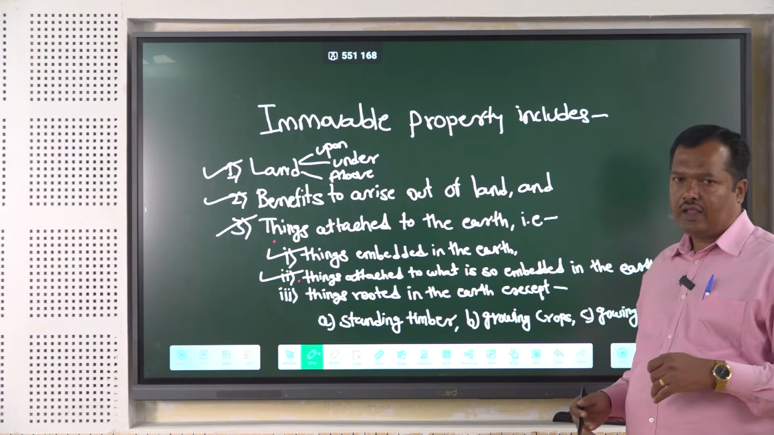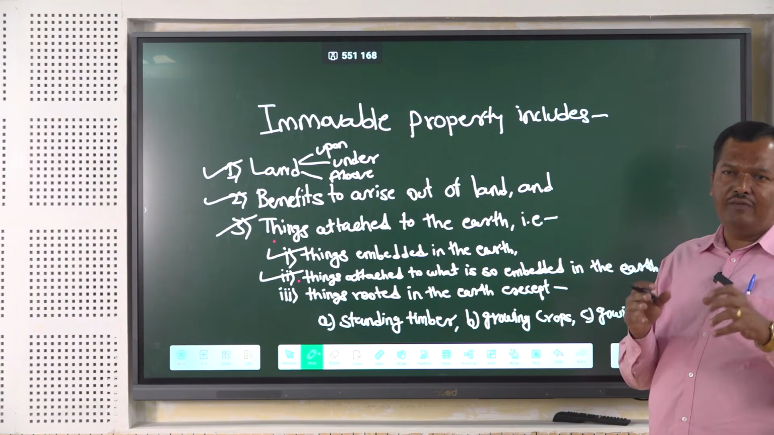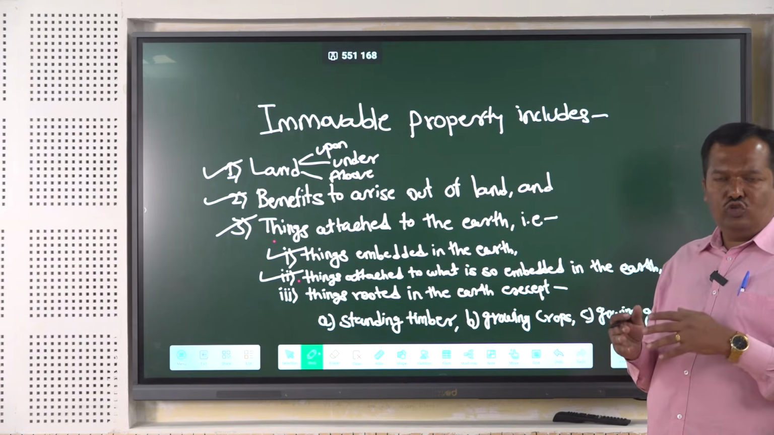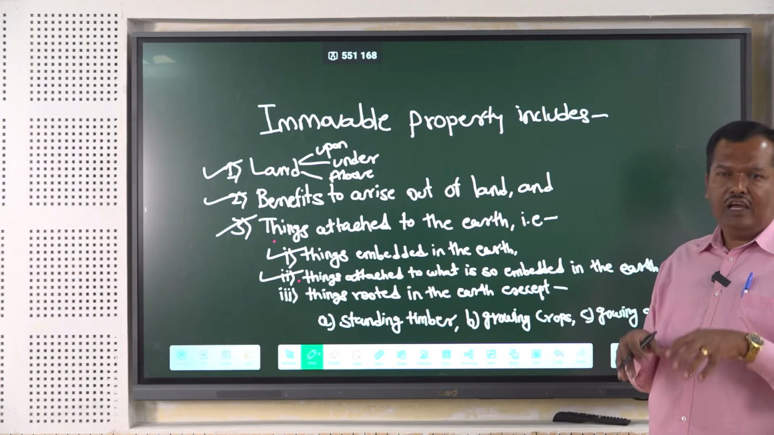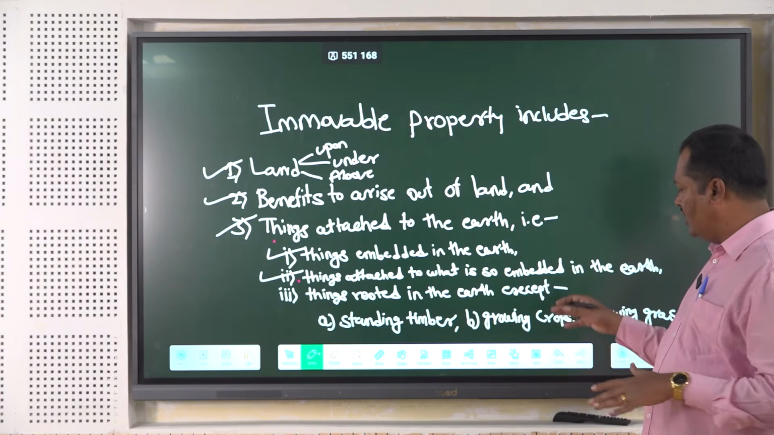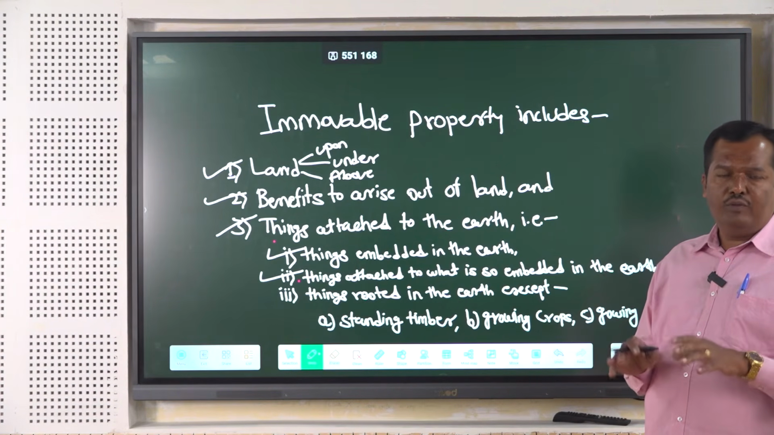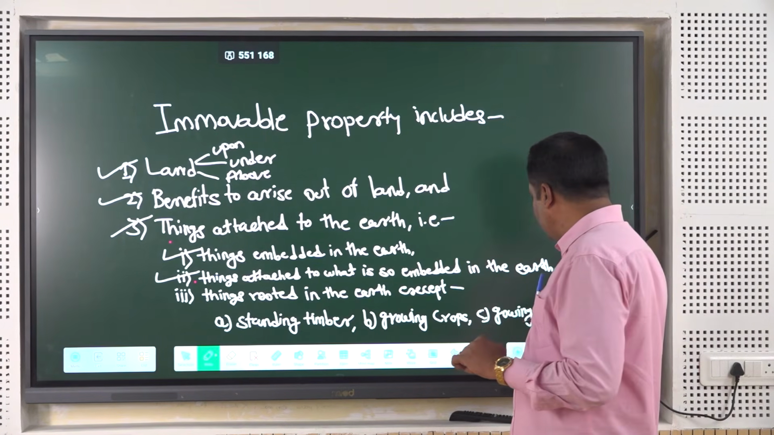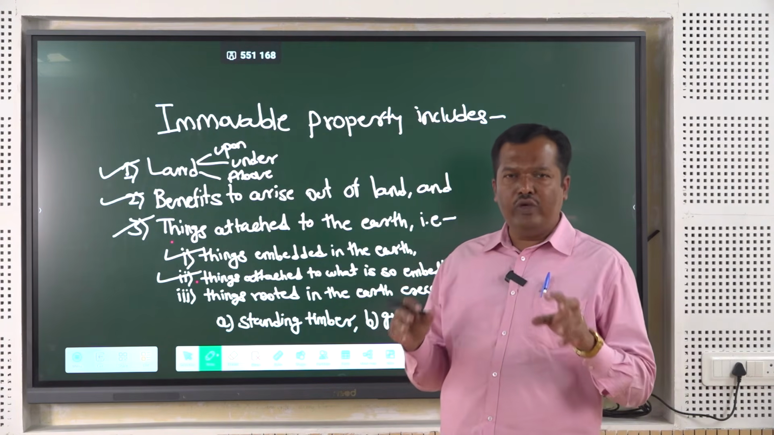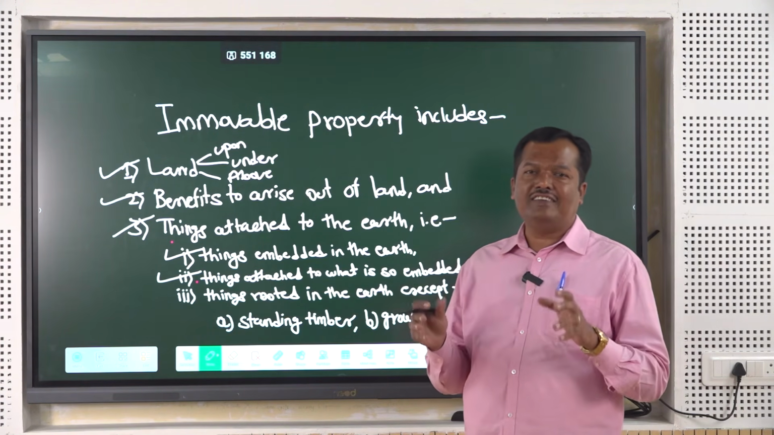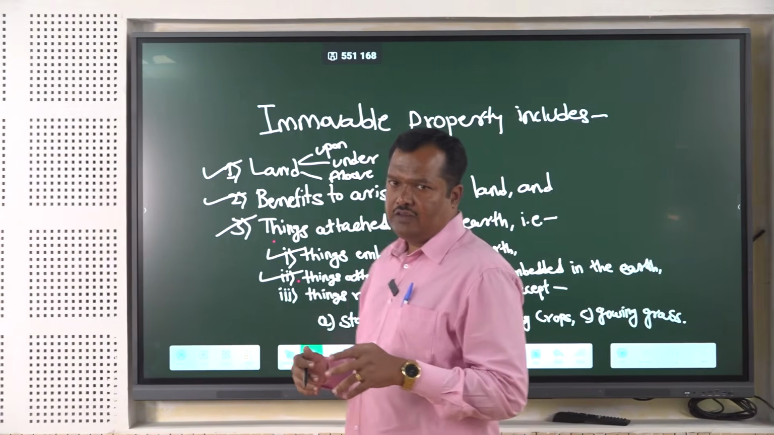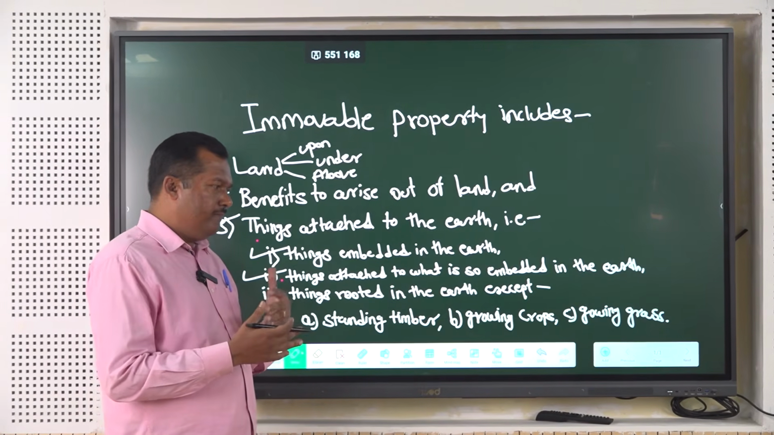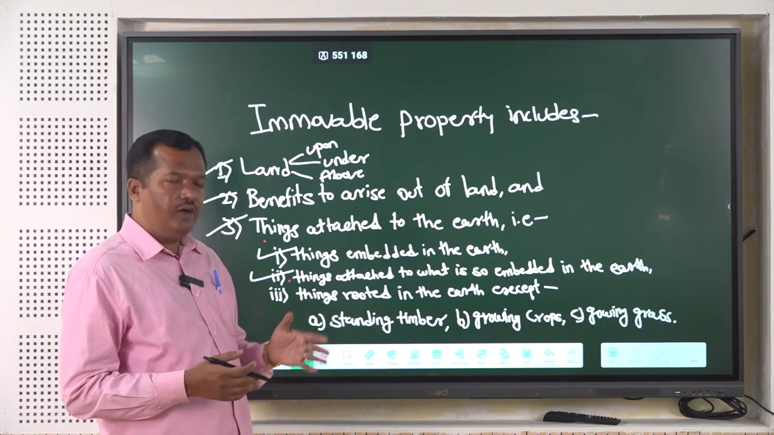Thereafter, growing crops. Every crop has its own limited period. After its ripening, it can be cut down from the land. Though its roots are rooted into the land, at that time we can't call growing crops immovable property, because the purpose is a limited one. And thereafter the third thing which has been provided is growing grass. Growing grass also has a limited purpose. Grass is always used for fodder purposes. So when it is ripe and has come to be cut down, at that time it will be removed from the land.